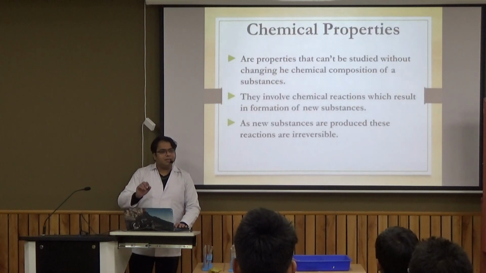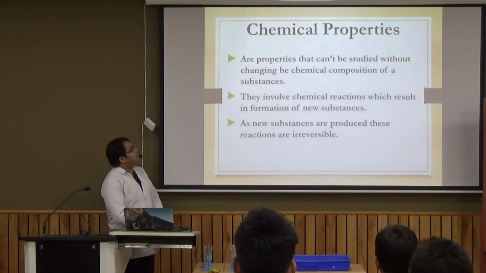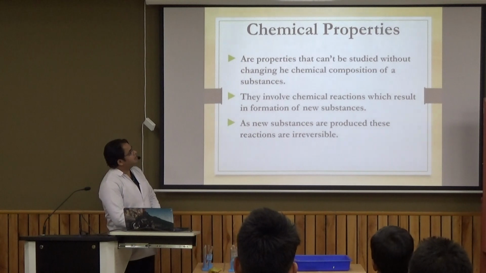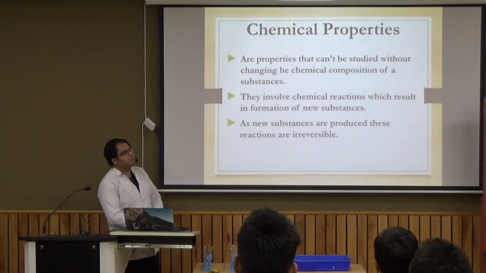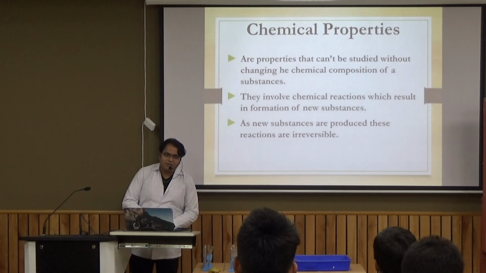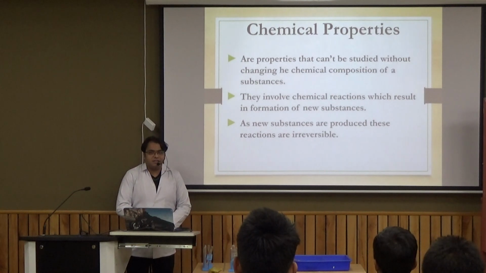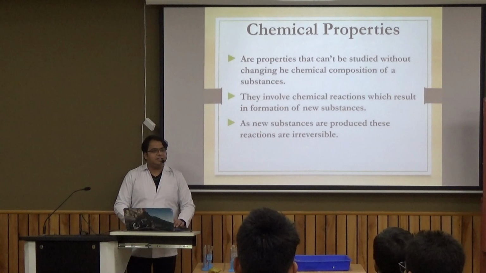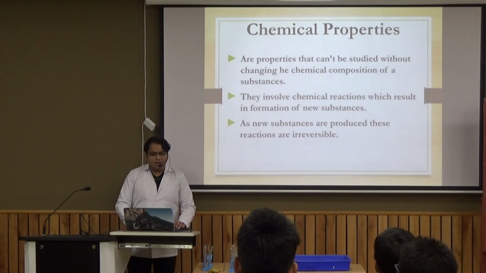Now we come to chemical changes and chemical properties. These are properties that cannot be studied without changing the chemical composition of a substance. We need to change the chemical composition of a substance to observe these changes, and remember, these all are irreversible changes. Once they happen, they cannot be reversed.